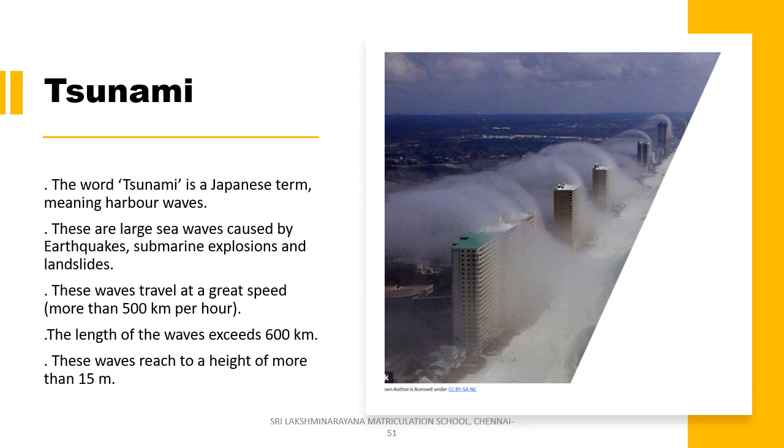Why did this tsunami happen in the Indian Ocean? It is because of the earthquake that occurred near Indonesia and took nearly 7 hours to reach Chennai. It is the deadliest earthquake, as I said, and it was measured at a magnitude of above 9 on the Richter scale.